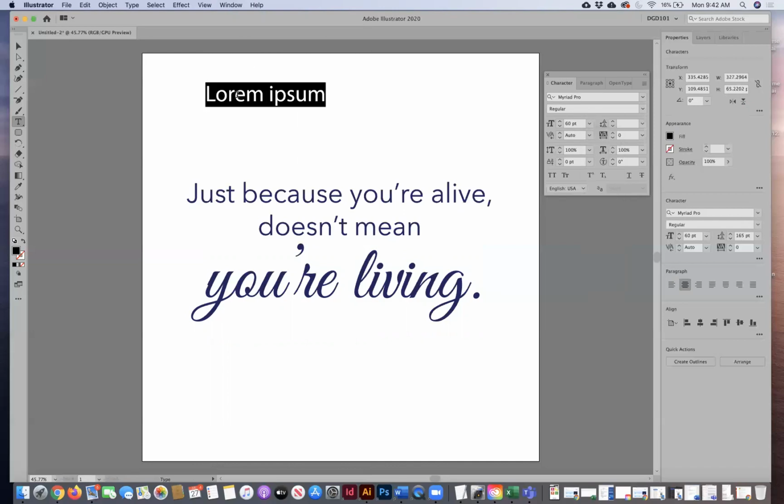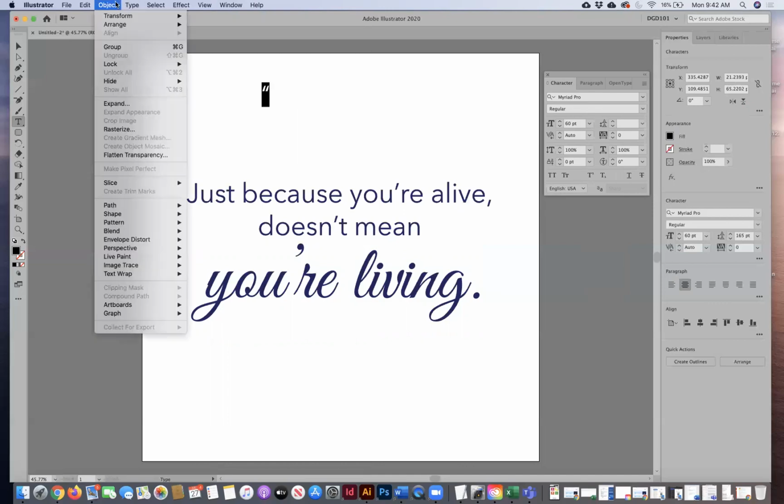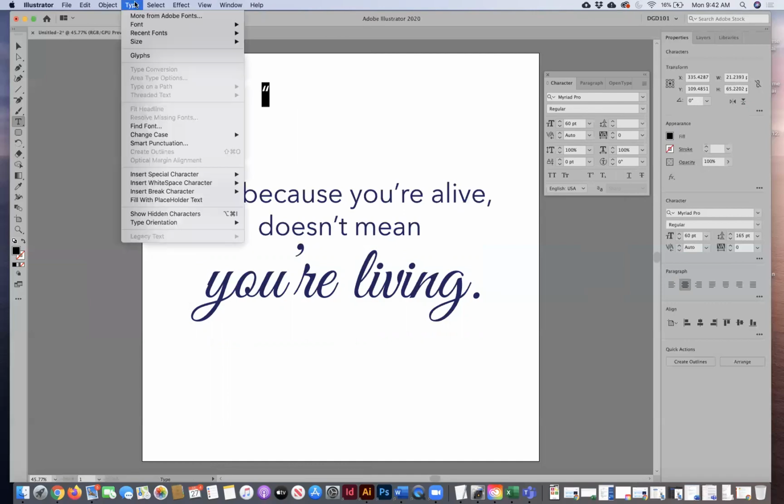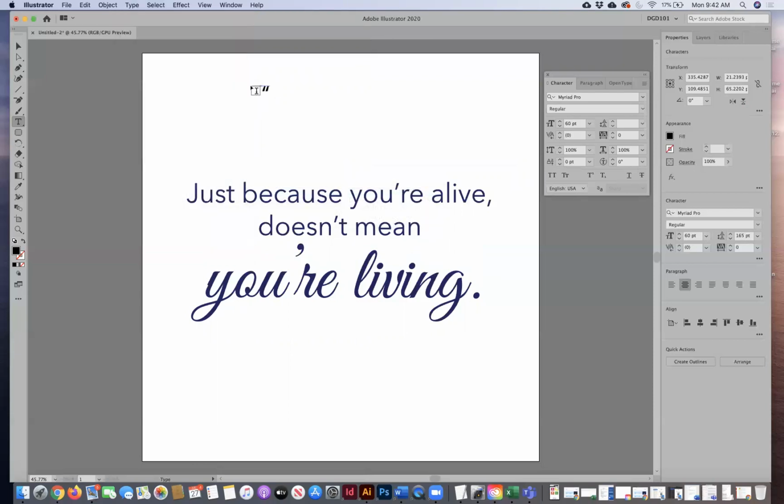And what we're going to do is we're going to do shift, and we're going to do the quote. Now you can see that it looks kind of like a weird looking quote, but it's a quote. So we're going to change this to be a smart quote. What you're going to do is go to type with that selected, and go to insert special character, and you're going to go to quotation marks. Since this is the first quotation mark, we want to do double left quotation marks. Okay, so that's a smart quote.